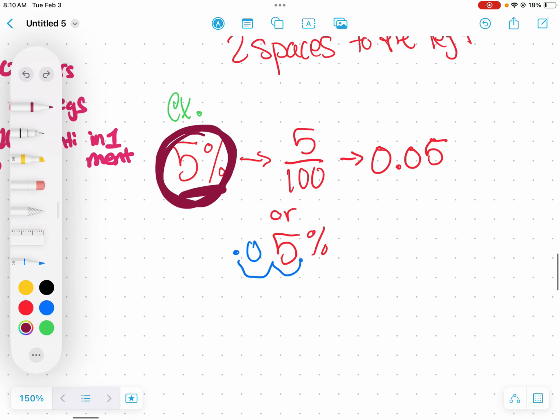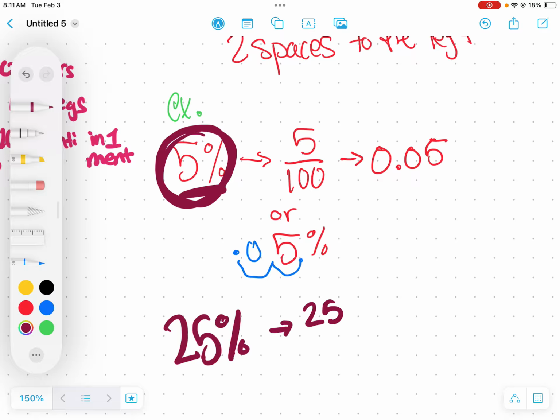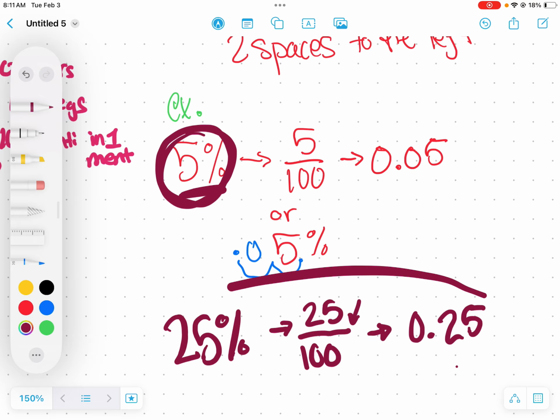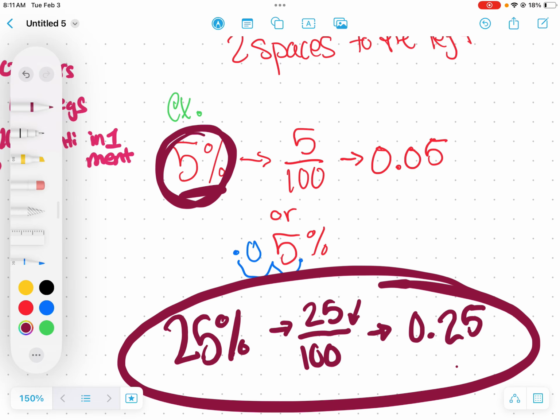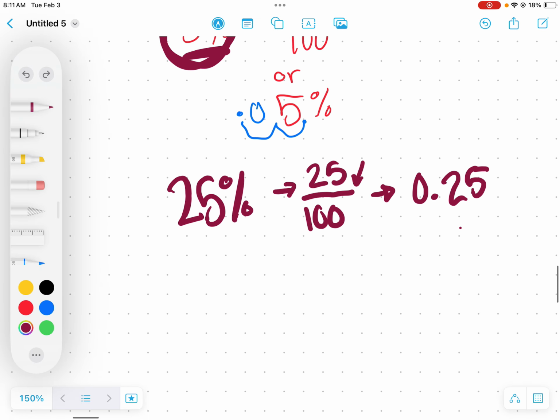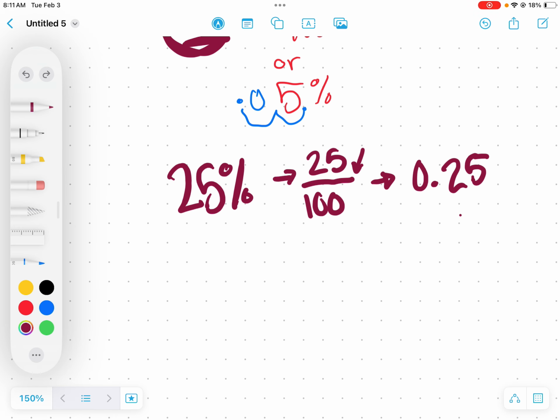Say you have 25%. If I want to change 25% into a decimal, I'm going to take 25 and divide it by 100. And remember, since we're in middle school, we don't want to write that dividing sign. We want to write it as a fraction, because fractions mean dividing, which gives us 0 and 25 hundredths. All of these are the exact same thing. Now I want you to pause the video and try these percents and change them back into decimals. I want you to take that disguise off.